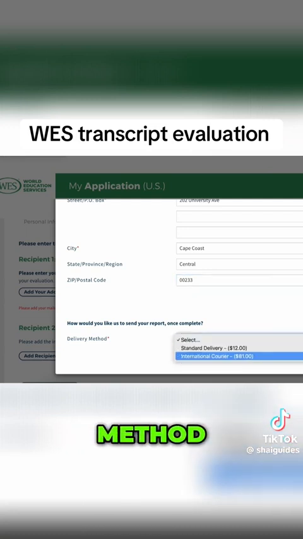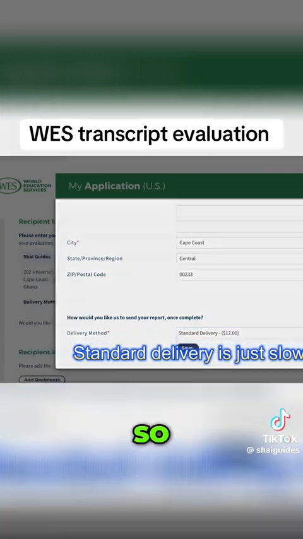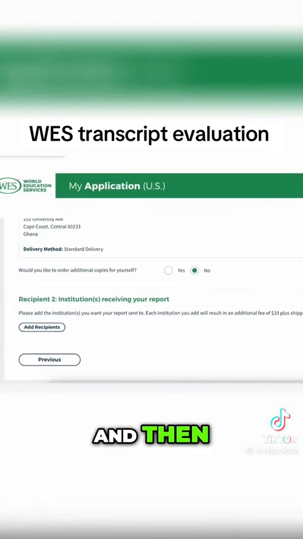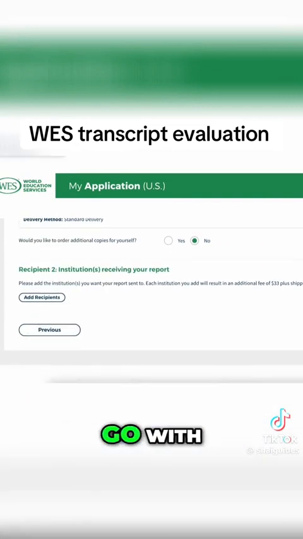Delivery method. So we have to decide on the delivery method. I don't know if standard delivery will work. We can just go with standard delivery and see. So save. And then would you like to order additional copies for yourself? We probably don't need that. So we can just go with no.